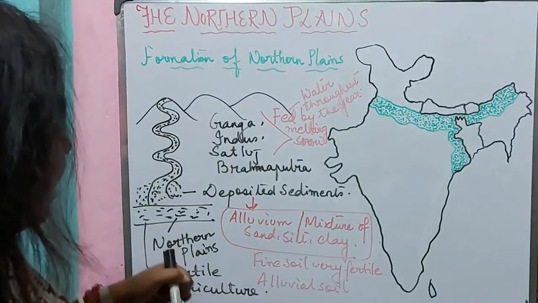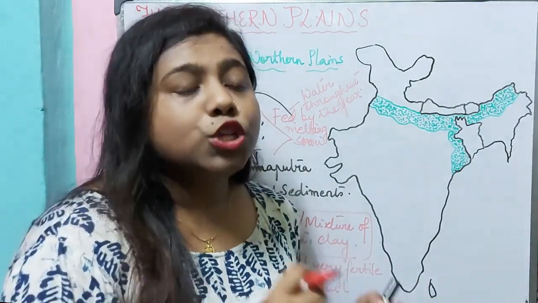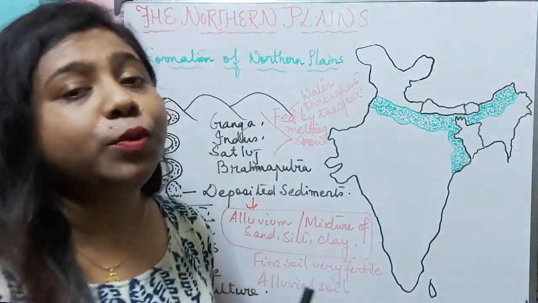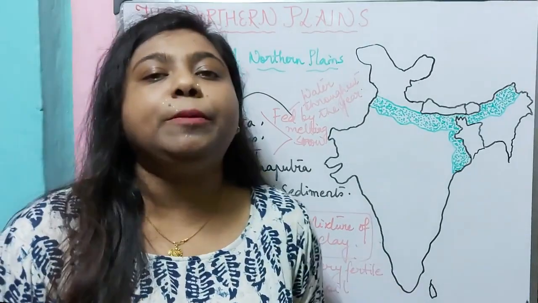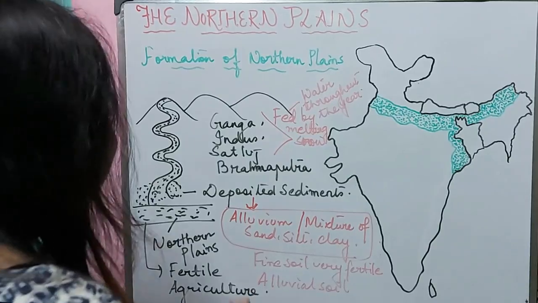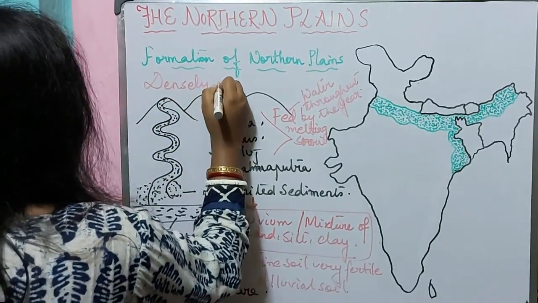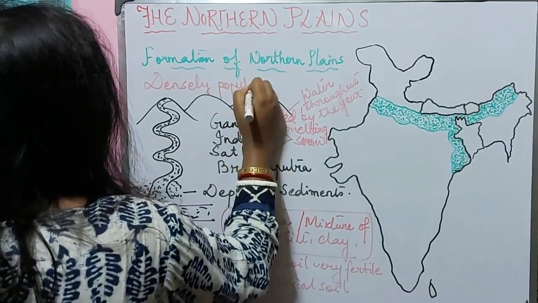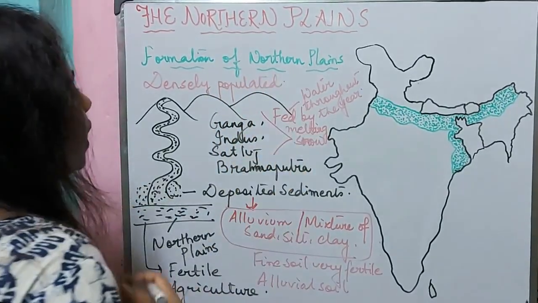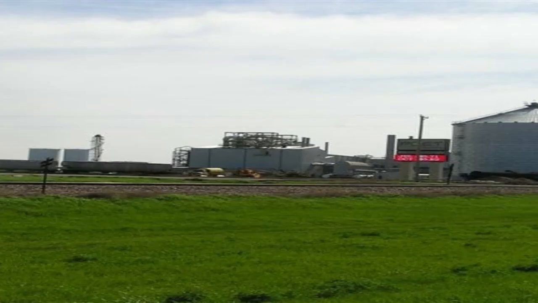Now the northern plains, what is it? It is a flat land. Plains means a flat land. So as it is a flat land, where do most of the people live? In the northern plains. So we can say the northern plains are densely populated. Why? Because we can use this land for agriculture. Also, we can easily use this land for construction, for construction of roads and buildings.